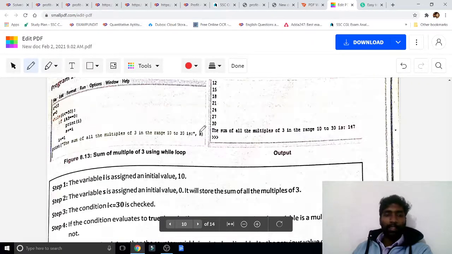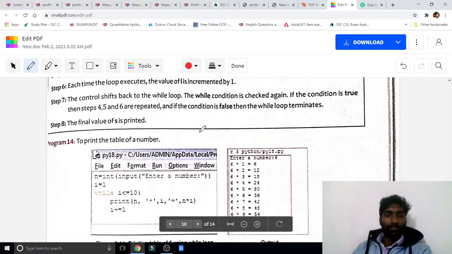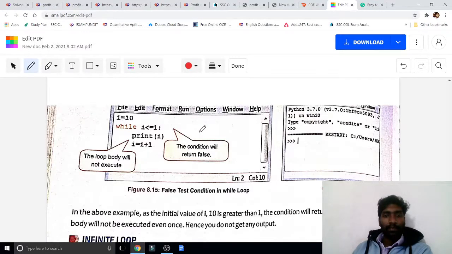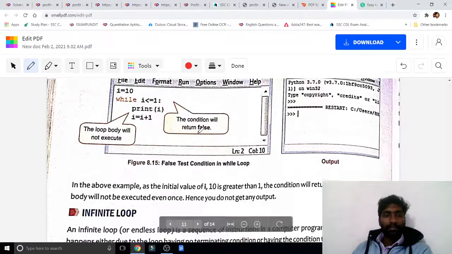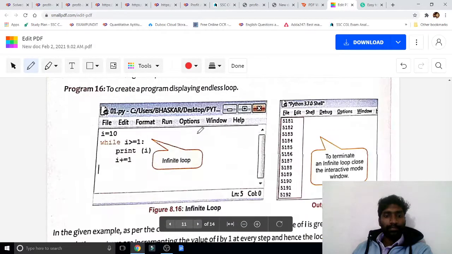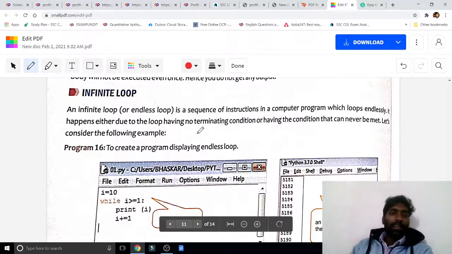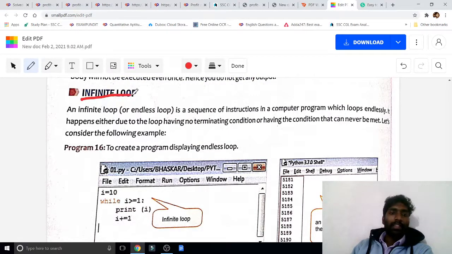Now we can go to the infinity loop. What is meant by infinity loop? Infinity loop means unlimited, we may say, or endless. Endless loop. It will never end.